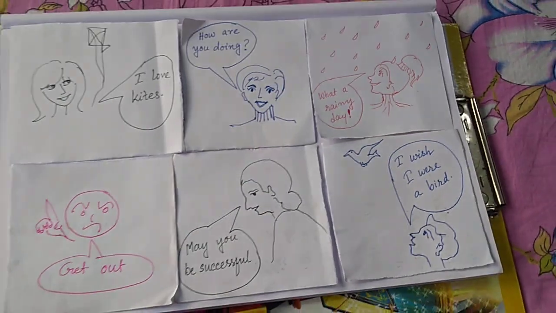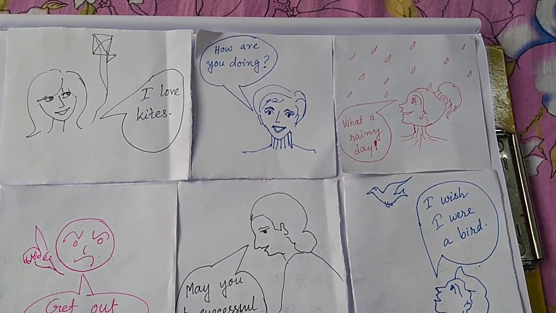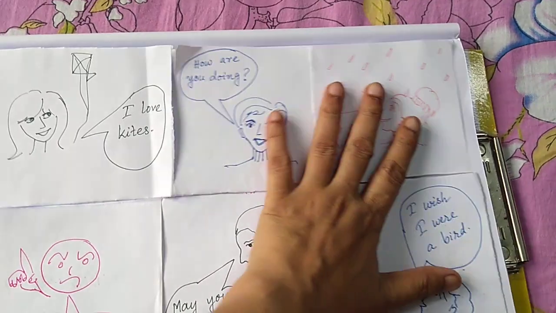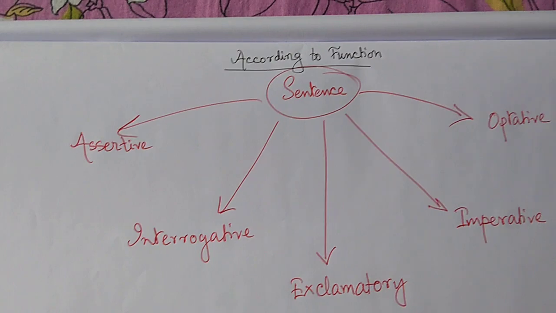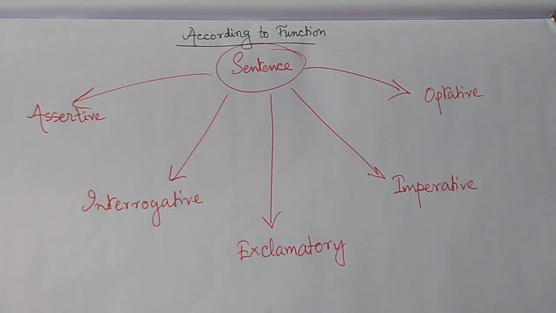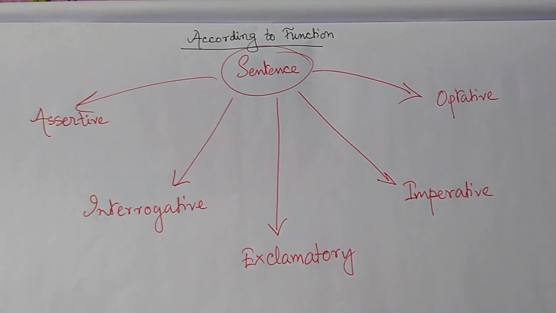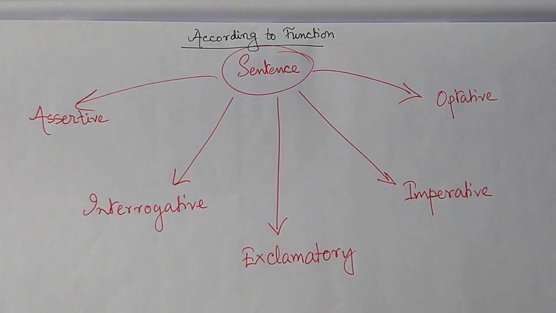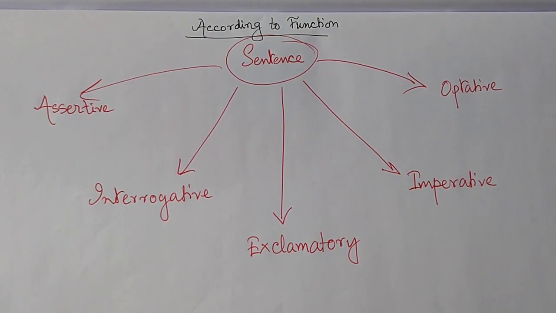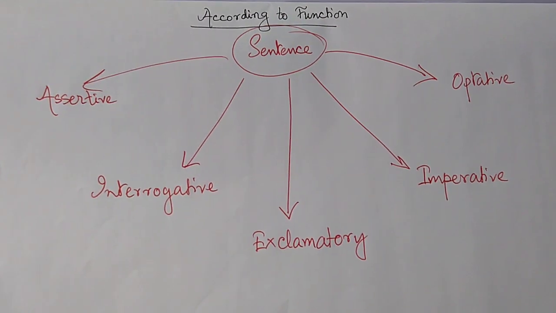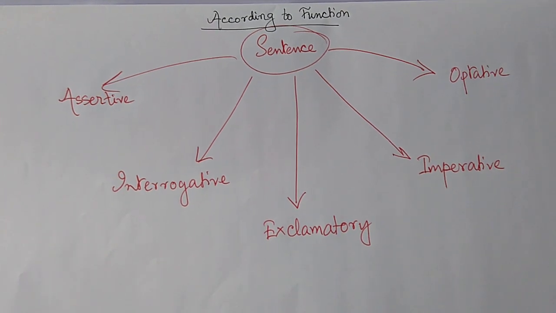So, according to function, sentences can be divided into, no, not 6, 5 kinds actually. Look at them. Assertive, interrogative, exclamatory, imperative, and optative. We had learnt before that according to their structure, sentences can be divided into 3 kinds: simple, complex, compound. Today we are going to learn their divisions according to function.